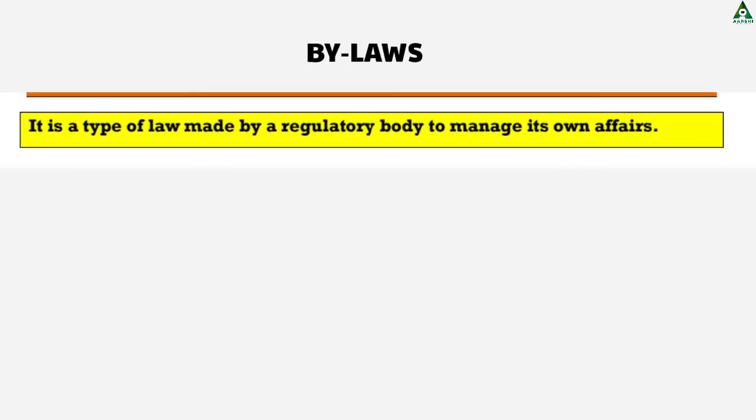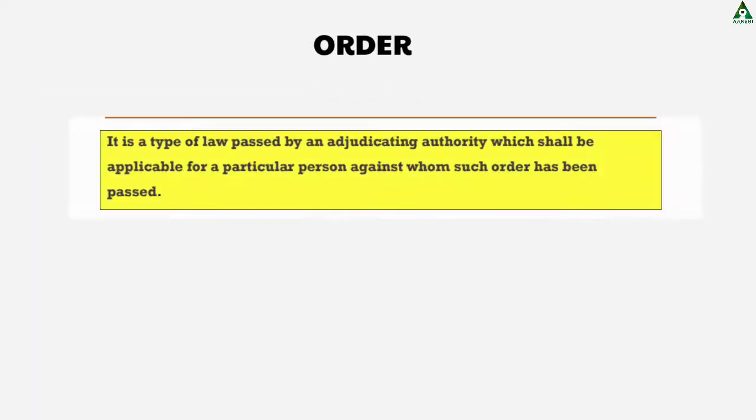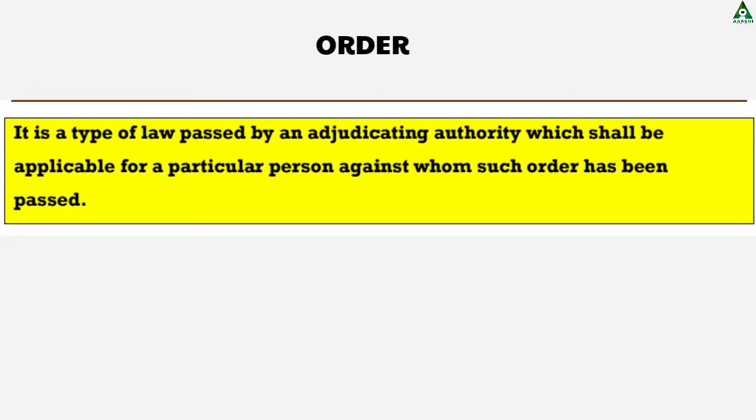Bylaw is an important kind of law made by a regulatory body to manage their own affairs, to manage themselves. Now next, order. Order is also an important type of law which is passed by an adjudicating authority, and it is applicable to a particular person against whom such order has been passed.